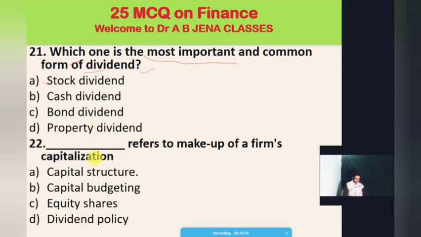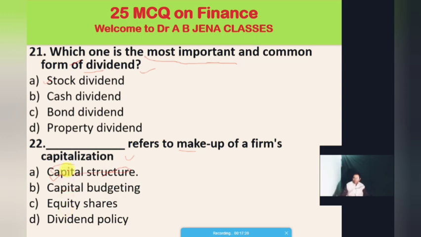Next MCQ: dash refers to the make-up of the firm's capitalization. Again, dash refers to the make-up of the firm's capitalization. Option A, capital structure; option B, capital budgeting; C, equity shares; D, dividend policy. The right option is A. Capital structure refers to the make-up of the firm's capitalization.